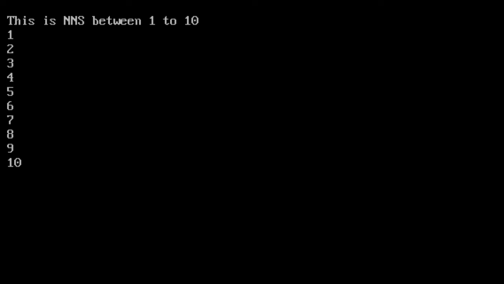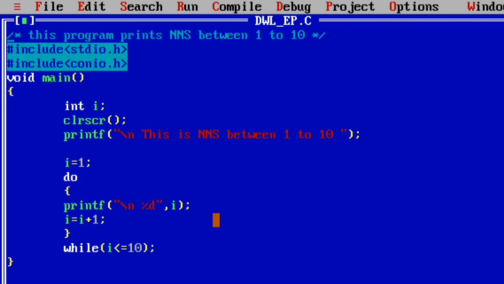Execution is completed. Then see the answer: it is the same, 1, 2, 3, 4, 5, 6, 7, 8, 9, 10. But in this program, instead of the while loop, I used the do while loop control statement.